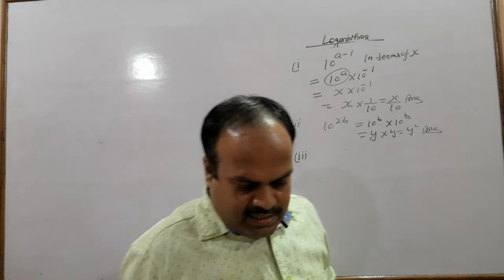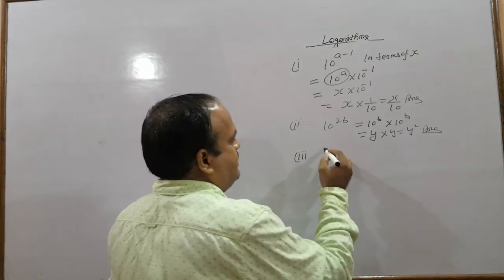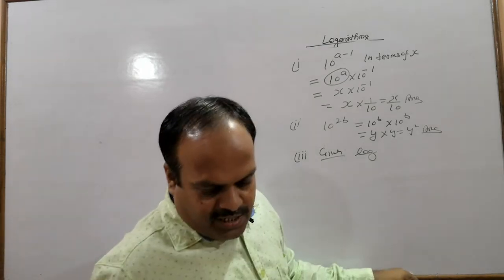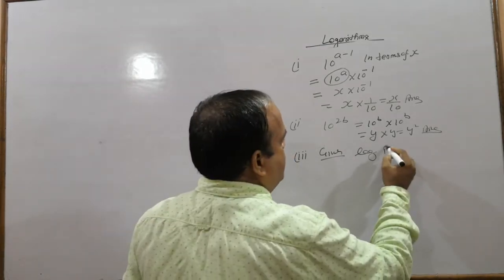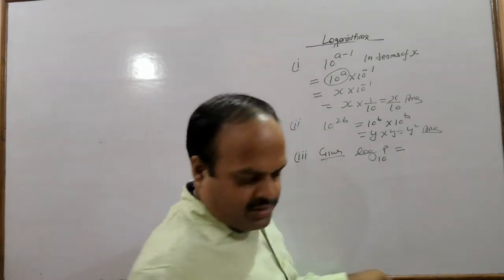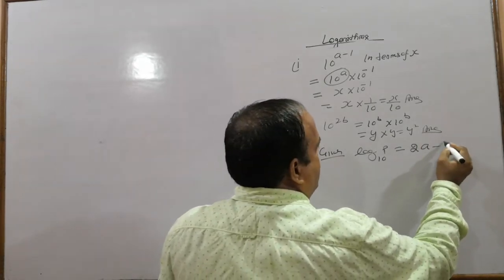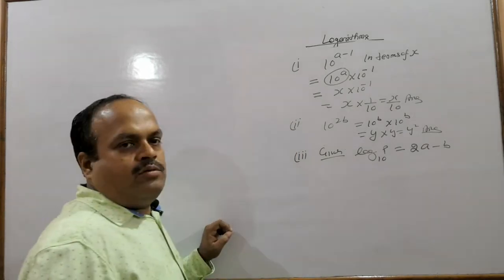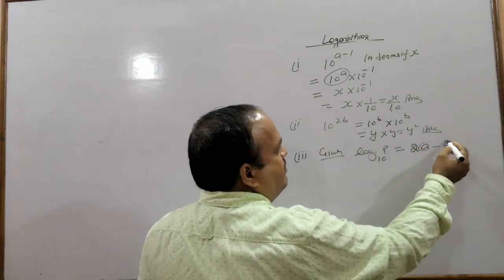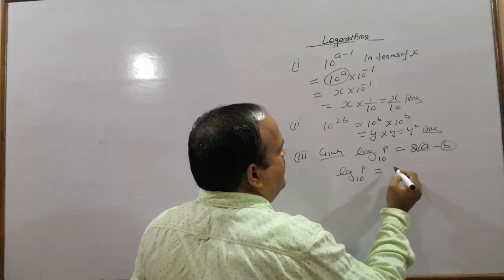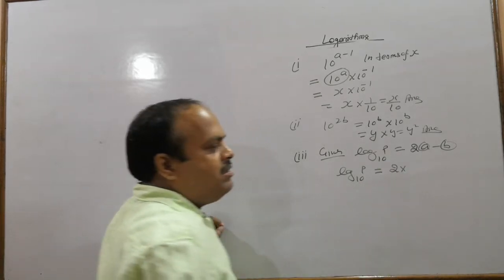Third part. For the third part, given that log of p to the base 10 equals to 2a minus b, so let us put the value of a and the value of b. So log of p to the base 10 equals to 2 into log a.